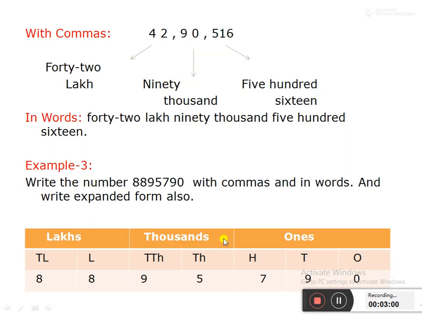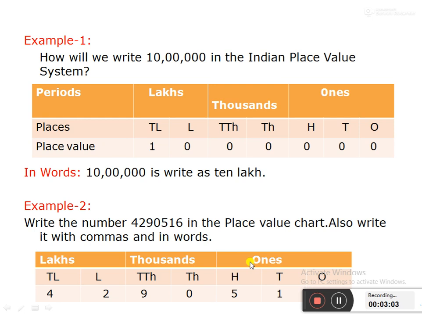With commas: as I already told, after the ones period, that means 5 1 6. Before 5 we put the comma, then 9. Before 9 we put the comma.